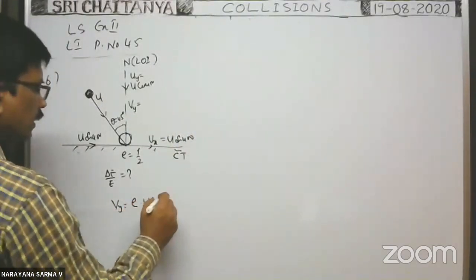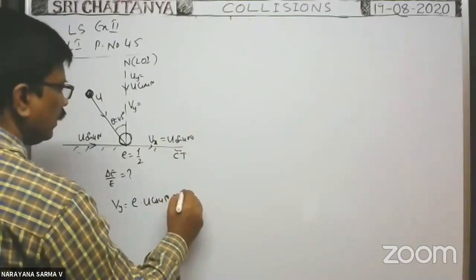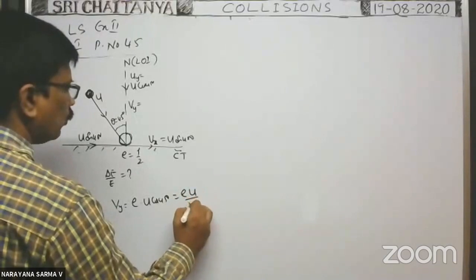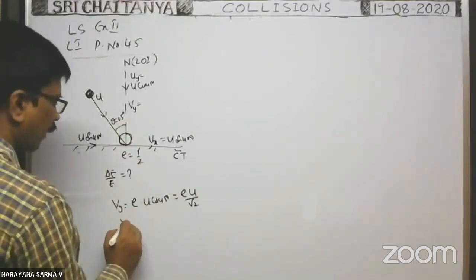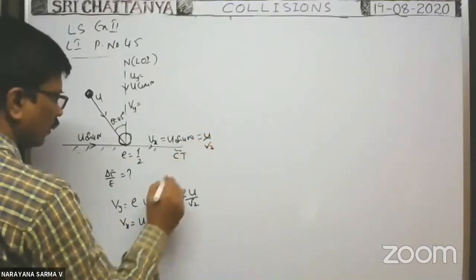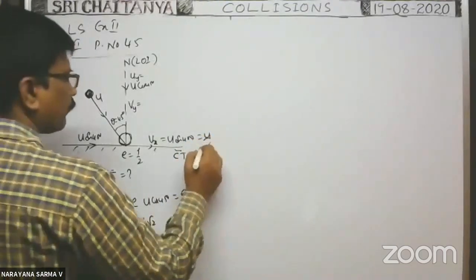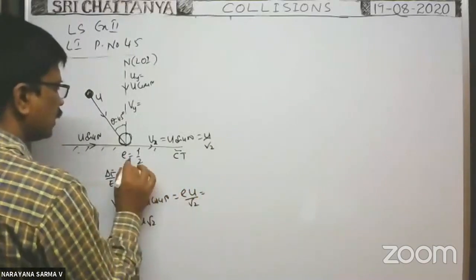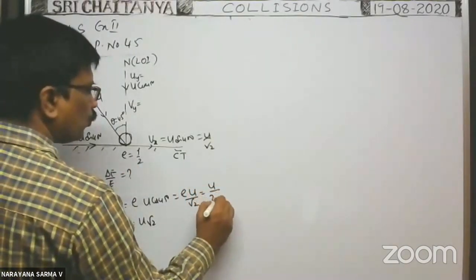Therefore, this is equal to e into u by root 2 along y-axis. Along x-axis, velocity component is u into sine 45, means u by root 2. Here, e means 1/2 is given now. So u by 2 root 2.